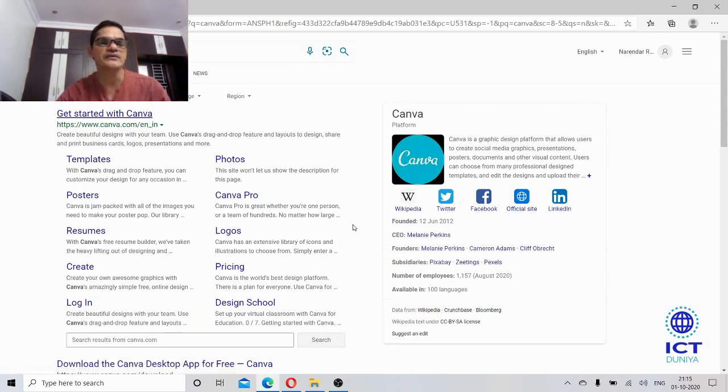You could see all the options here: templates, posters, resumes, create, login, photos, Canva Pro, logos, and this is about pricing and design scope. See here, you can create beautiful designs with your team. So use Canva's drag and drop features and layouts to design, share and print business cards, logos, presentations and more.